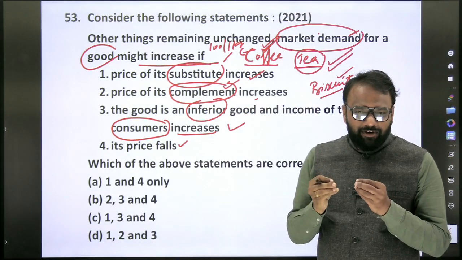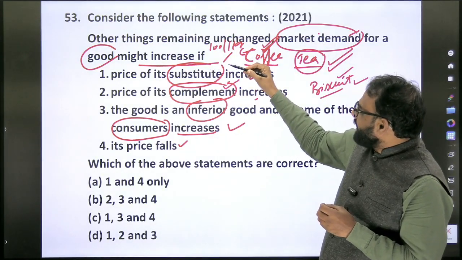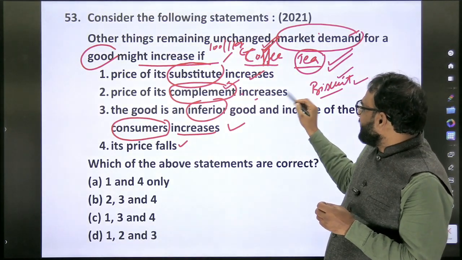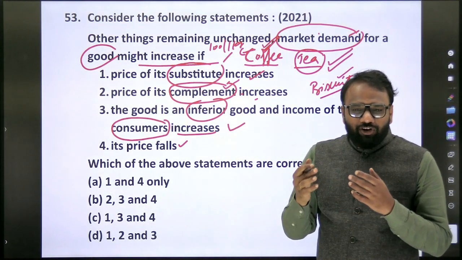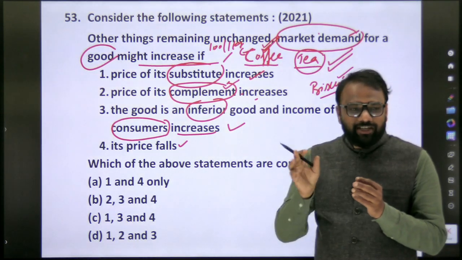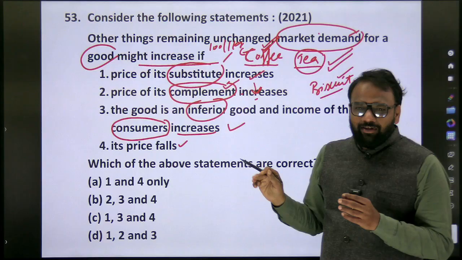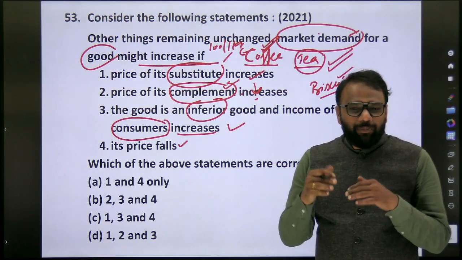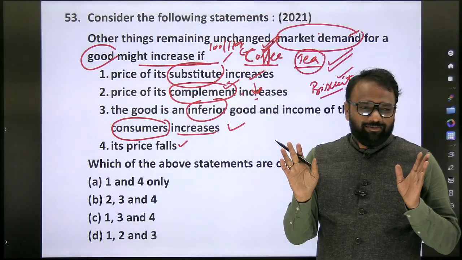Is there a relationship? No. If the biscuit price is increasing and at that time the demand for coffee increases, there is no connection at all. But there may be a reverse connection if the price of its complement decreases. There may be a few people who always want biscuit only along with coffee.